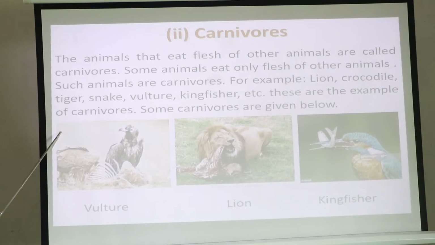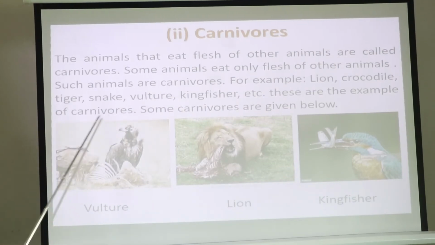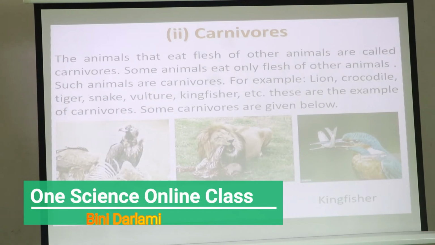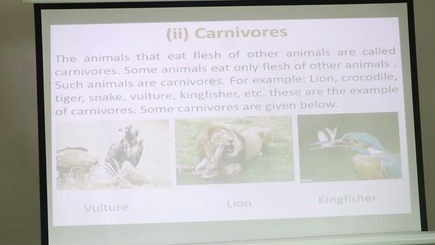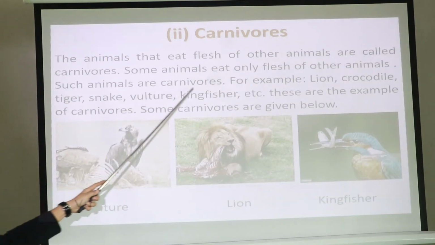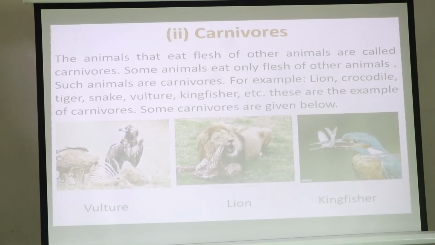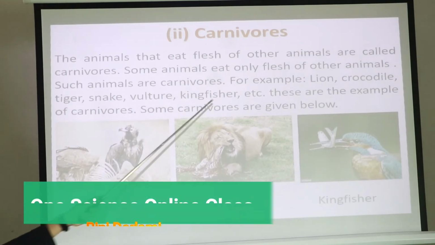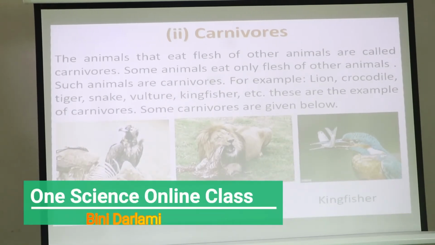These are examples of carnivorous animals. So now, what do you understand? What is the meaning of carnivorous? Those animals that eat only the flesh of other animals are known as carnivorous. They do not eat plants, green plants or green leaves. Such animals are called carnivorous. For example, lion, crocodile, tiger, snake, vulture, kingfisher, etc. These animals belong to carnivorous.